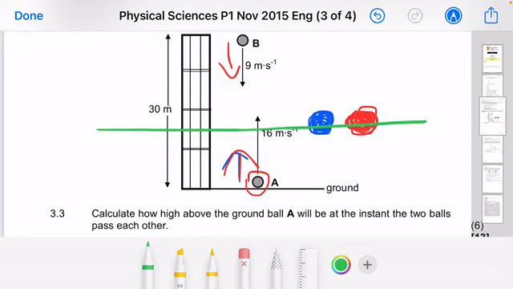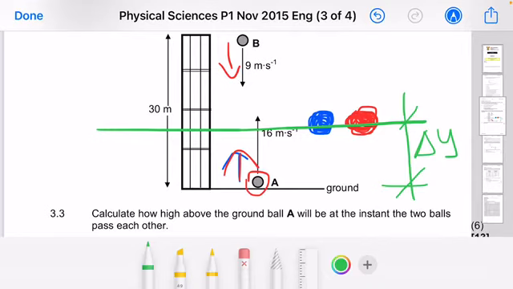The question wants to know that height: the height at the instant object A and object B pass each other. Very, very important, ladies and gentlemen.